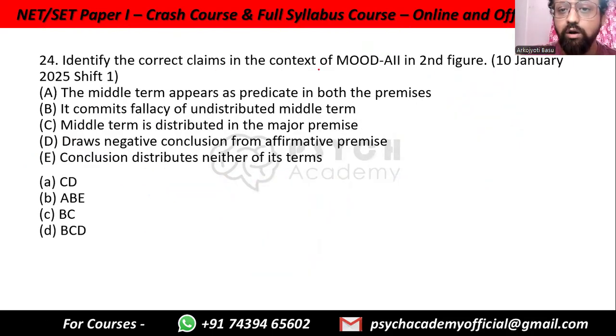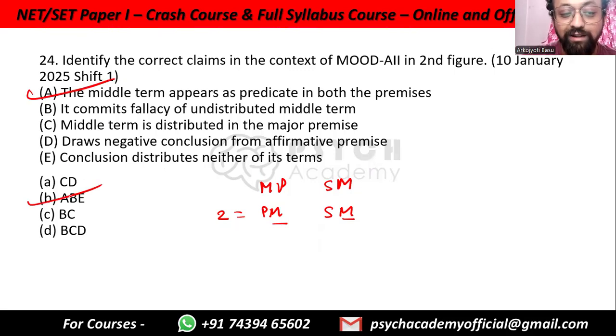Identify the correct claims in the context of mood AII in second figure. And what are these, AII? These are the kinds of propositions that we have. A means universal positive, I means particular positive, again I means particular positive. So second figure, where do we get the second figure from? MP, SM. So from here we just reverse this: PM, SM. So the middle term appears as predicate in both the premises. Yes, it's predicate in both the premises. This is the second figure, right? So this is true.